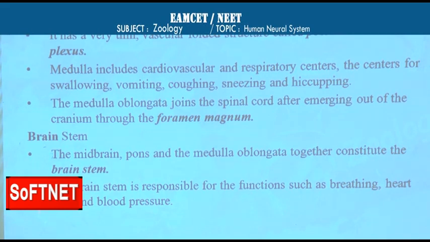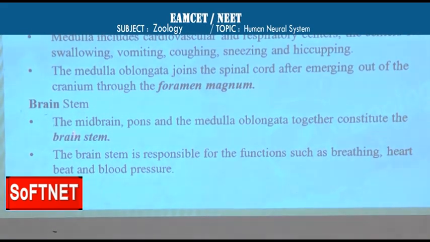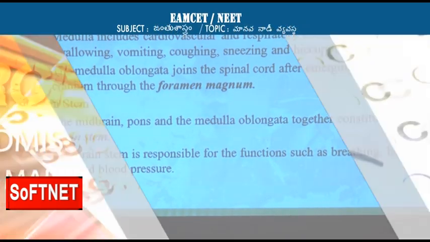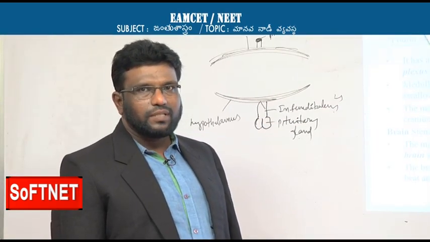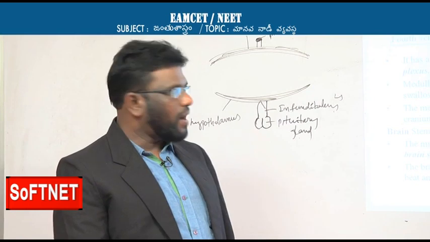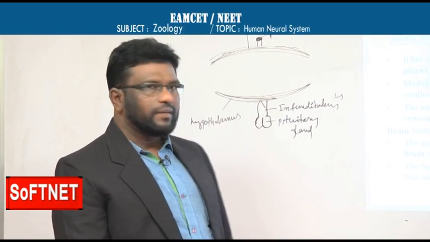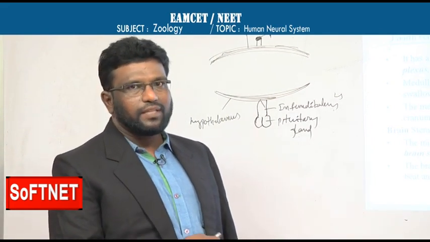Brain stem includes midbrain, pons and medulla, and these 3 collectively form the brain stem.